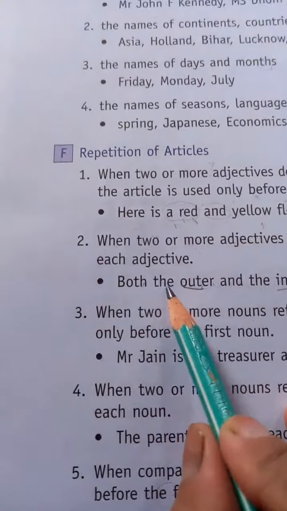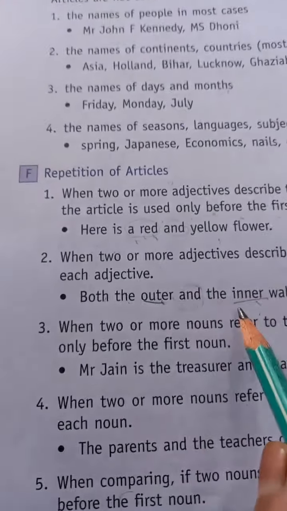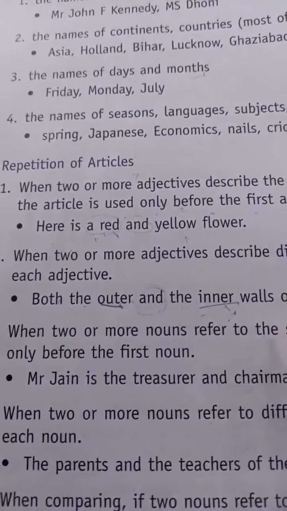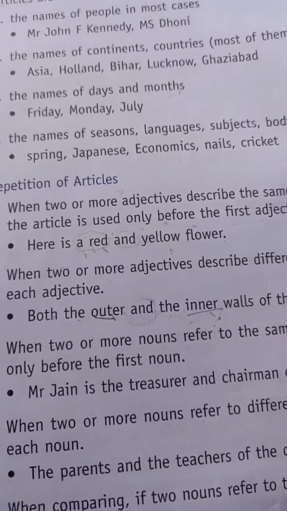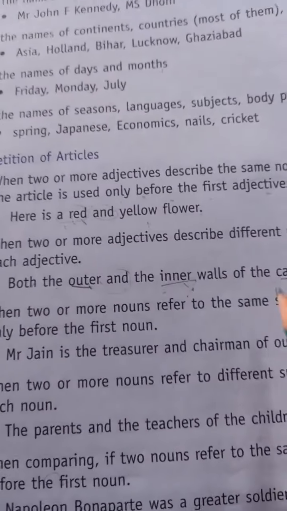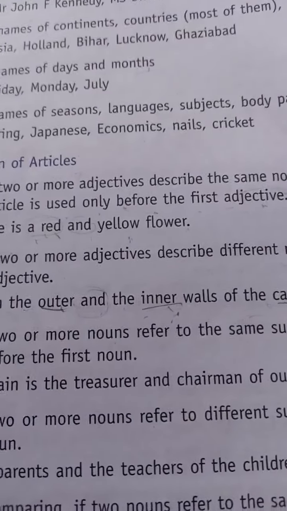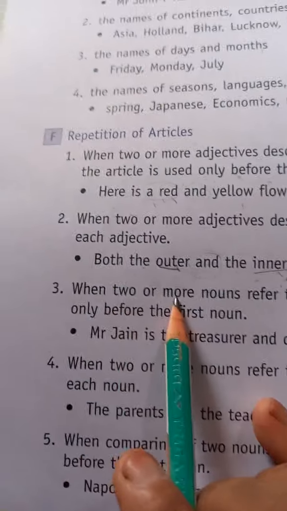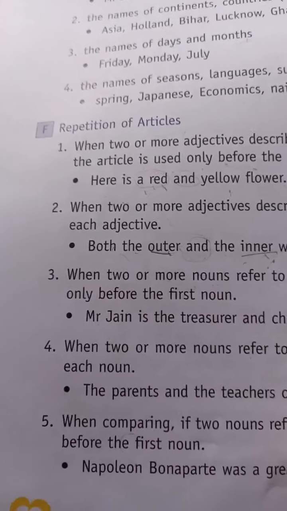So both the outer and the inner walls of the castle. Now here these are different nouns used in one sentence. The castles are carefully guarded.